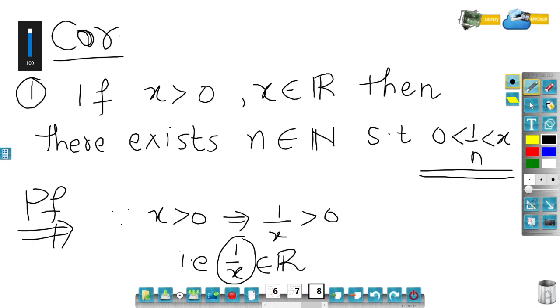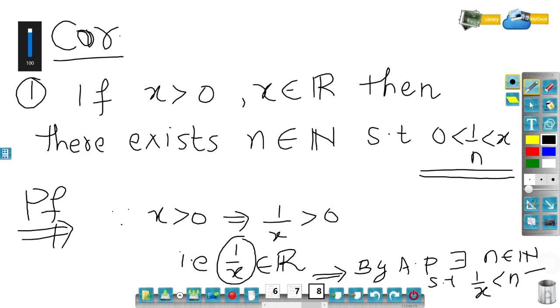So I will do it here. Actually I should write on the next line, but I don't have space, so let me write it here. This would imply, by the Archimedean property, there exists n belonging to the natural numbers such that, I am applying the Archimedean property on 1 by x because 1 by x is my real number, 1 by x is definitely less than n. Let me call this 1.